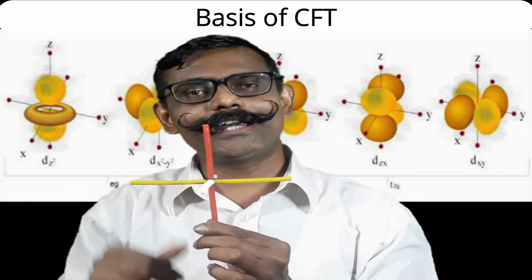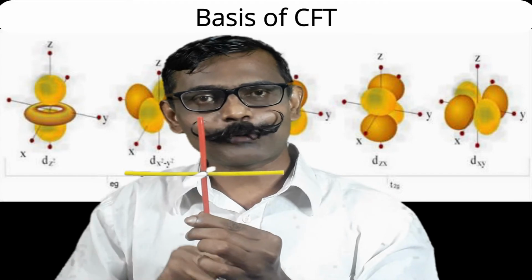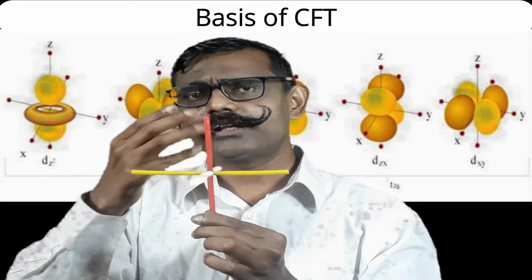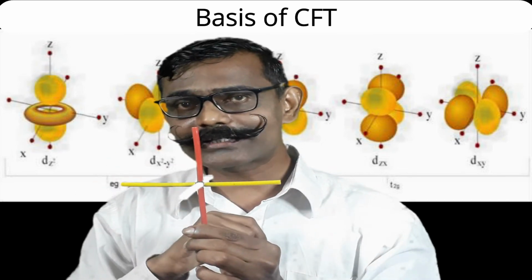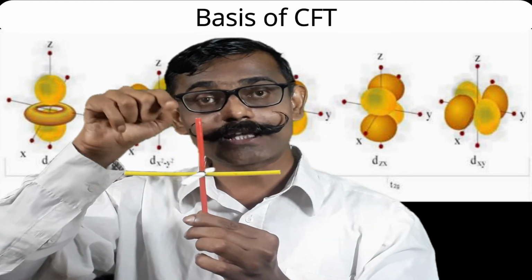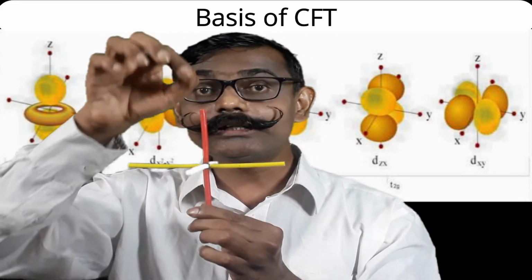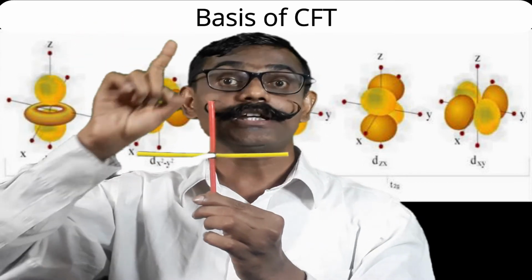Actually dxy, dyz, dxz, three kinds of orbitals are there, three pairs are possible. Likewise, as dx square minus y square is there, there should be dz square minus y square, there should be dz square minus x square. But those are not there. Combination of that dz square minus y square and dz square minus x square is our actually dz square orbital. Other component we are not mentioning, but it is there.